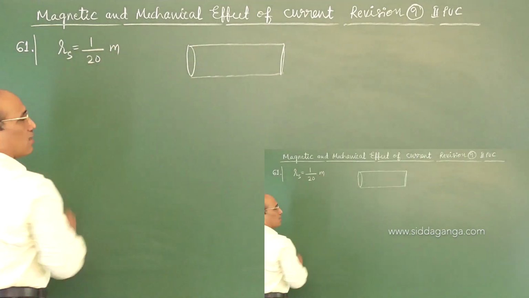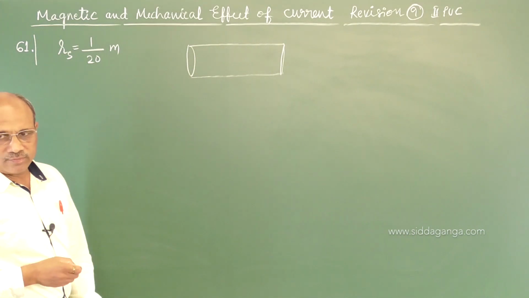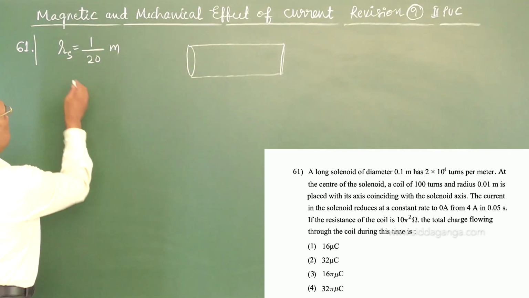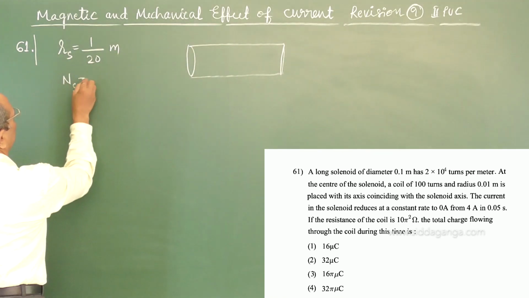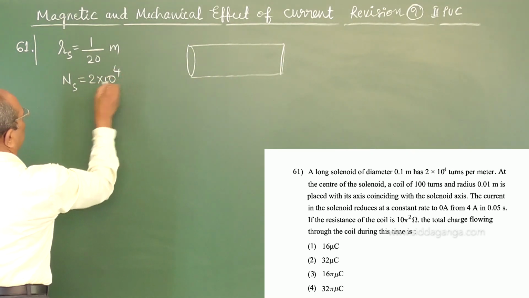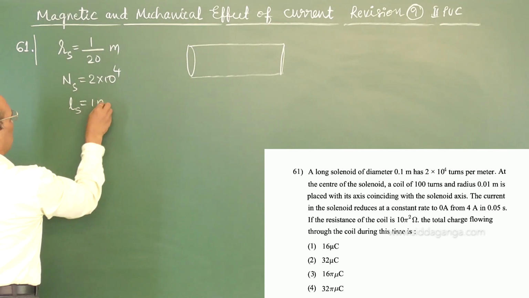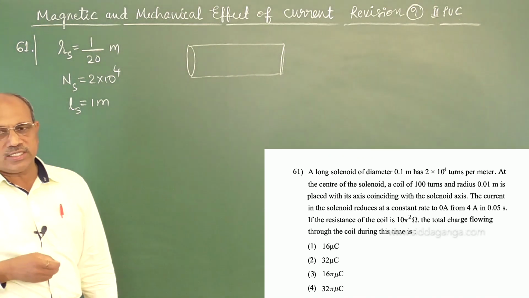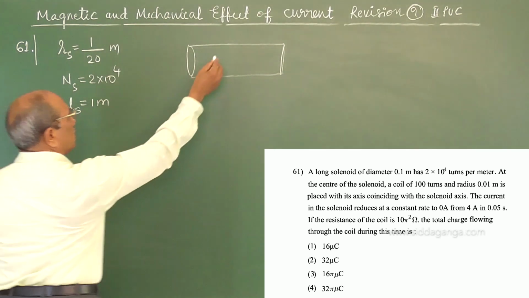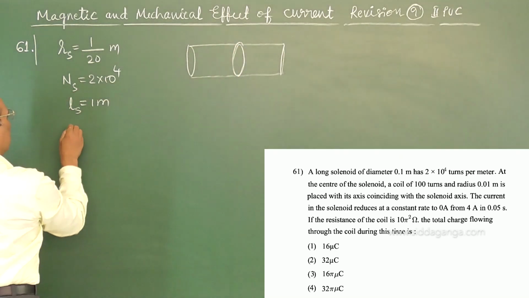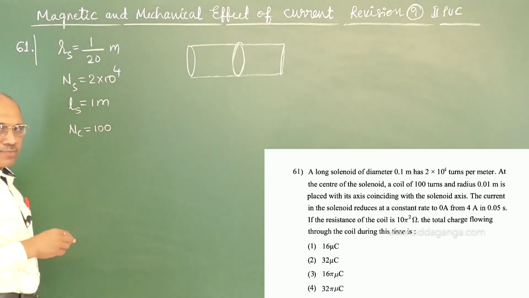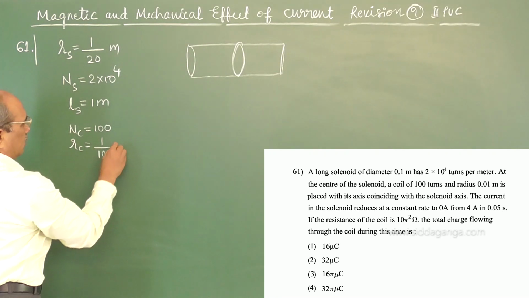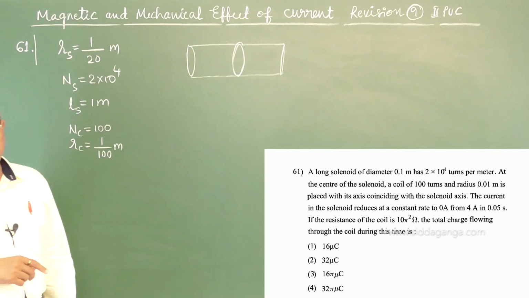And then it has 2 into 10 power 4 turns per meter. So that is, number of turns in the solenoid is 2 into 10 power 4 in the length of 1 meter. At the center of the solenoid a coil of 100 turns is placed, and the radius is 0.01 meter, which I can write as 1 by 100 meter.